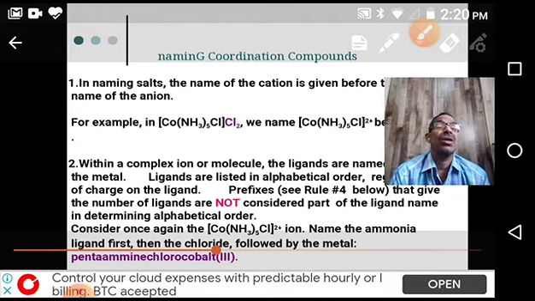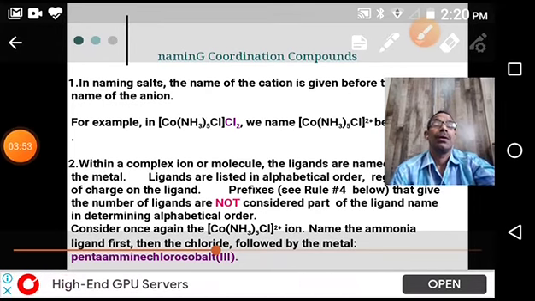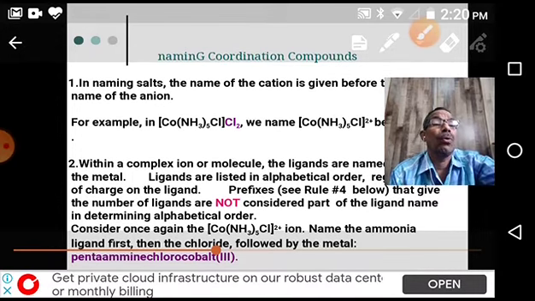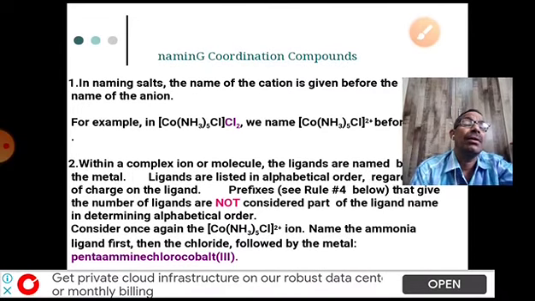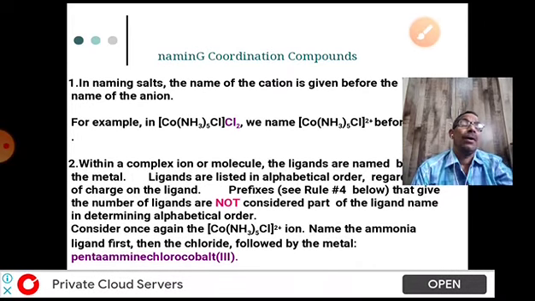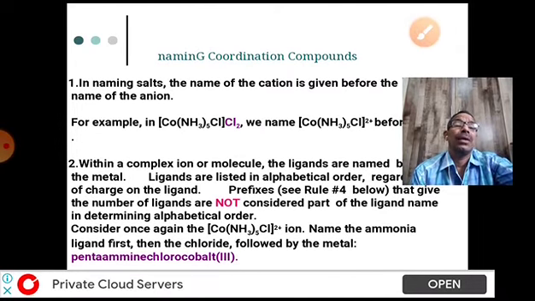So first, what is the rule? The first rule: in the name of the coordination compound, the cation should be named first, followed by the anion. It may be a complex ion or a counter ion. So first we have to mention the cation followed by the anion.